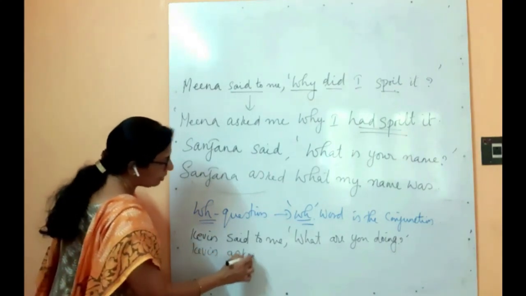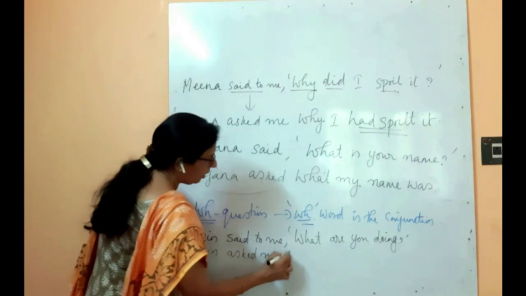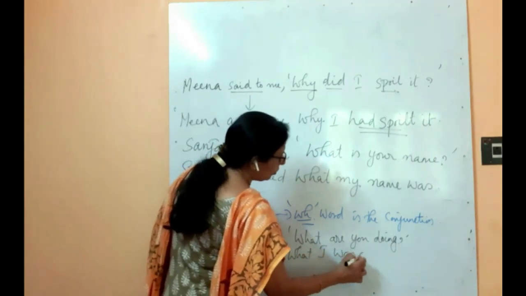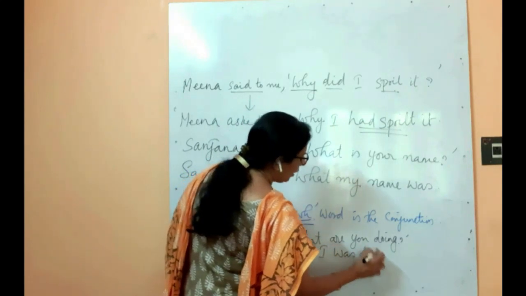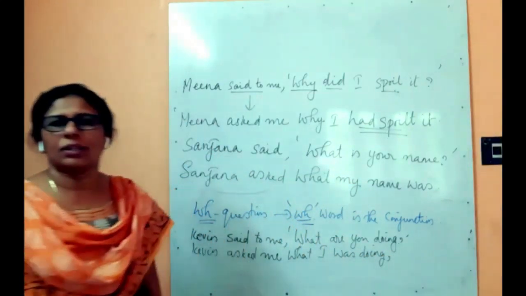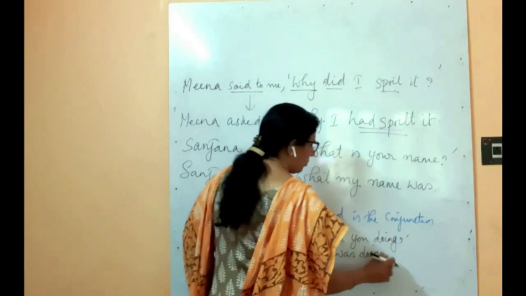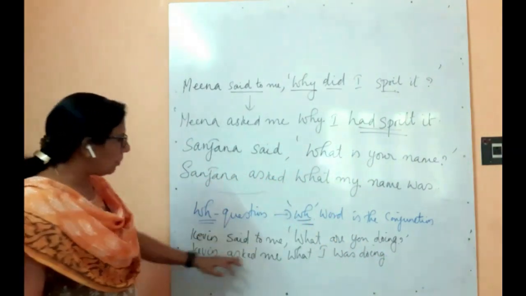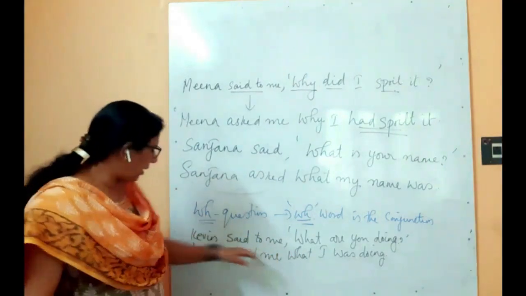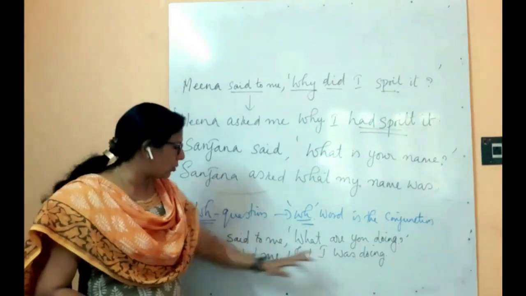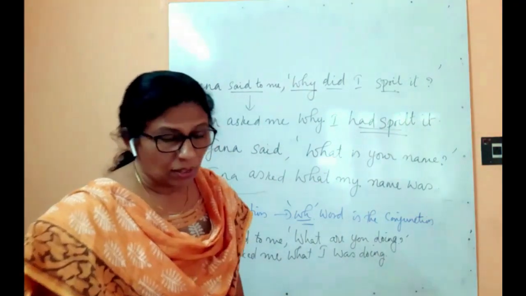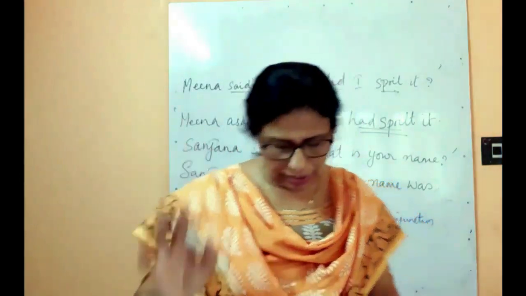Kevin asked me what I was doing. "Are you doing" becomes "I was doing." Present continuous, sorry. Full stop, no question mark. Okay, "asked me what," or simply "asked," because "I" is coming again. So Kevin asked what I was doing, or Kevin asked me what I was doing. Okay, so this is how conversion works in interrogative sentences.